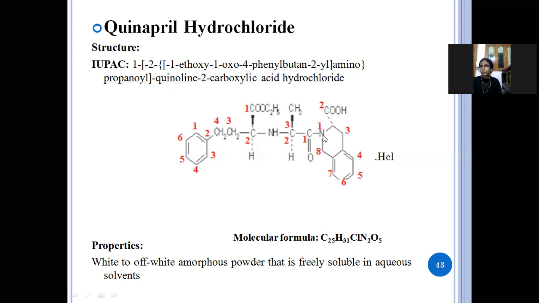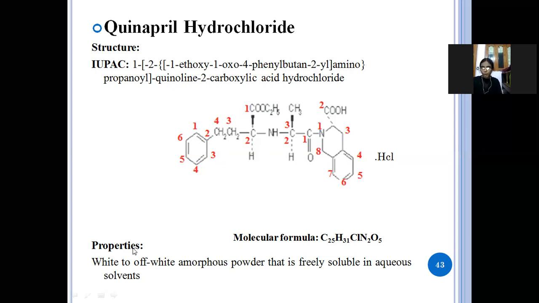See here, 1, 2, 1 ethoxy, 1 oxo, 4 phenyl butane, amino, propanol, phenolene, 2 carboxylic acid hydrochloride. So this is the IUPAC name and the structure of the quinapril hydrochloride.